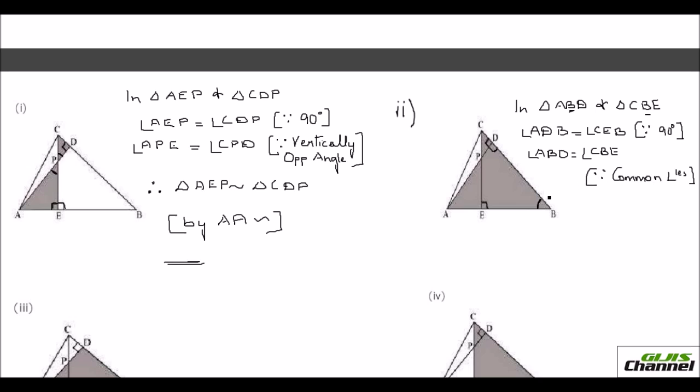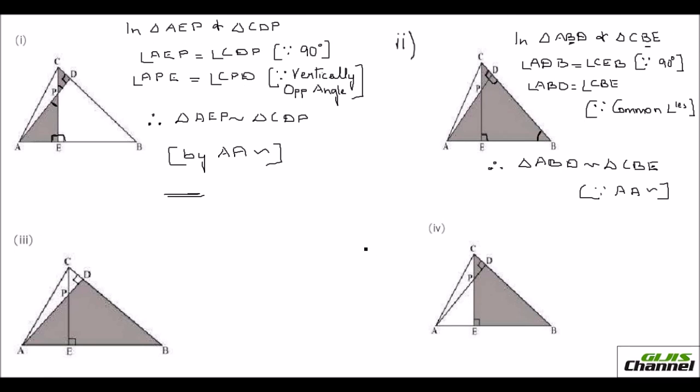So now we got two angles of both these triangles congruent, right? So you can say, therefore, triangle ABD is similar to triangle CBE. The reason is the AA postulate. Okay. Now look at the third question.